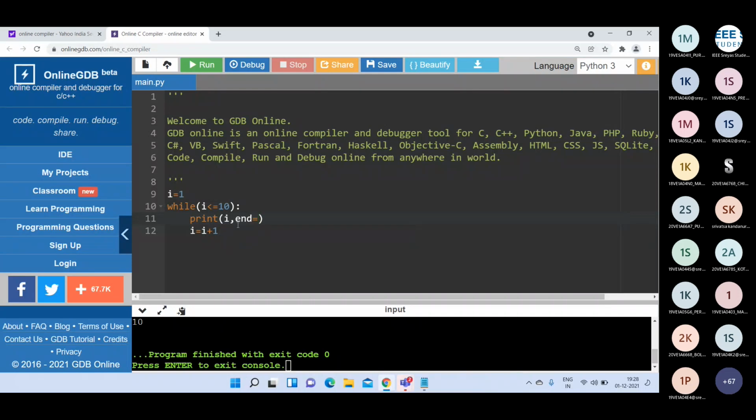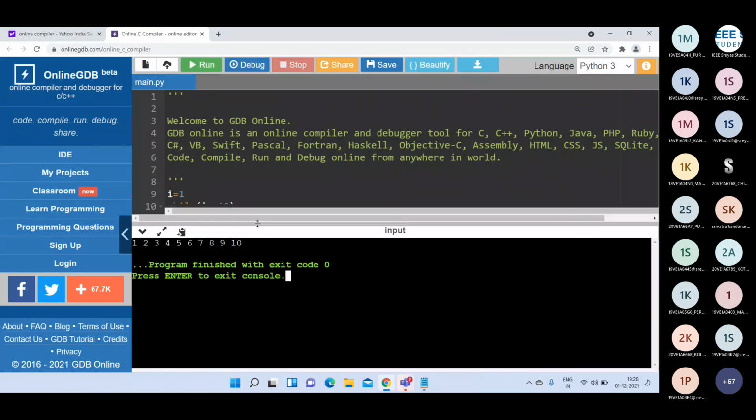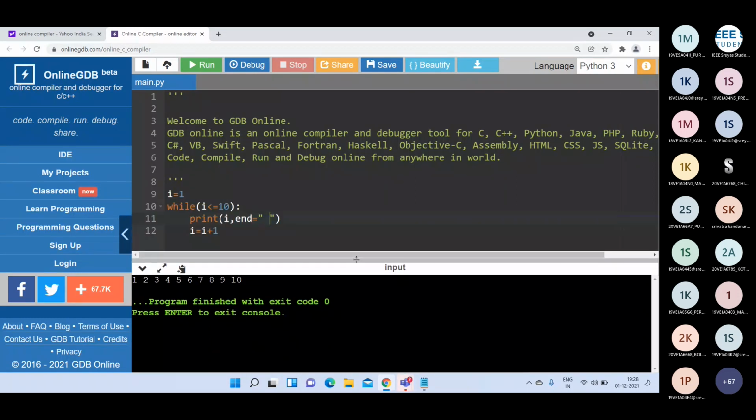For that end parameter, we give the value space. That means using space, it will print all the numbers within a single line. So, print I comma end equal to a space, and it will print the output in a single line like this. See here, 1 space 2 space 3 space 4, 5, 6 up to 10.